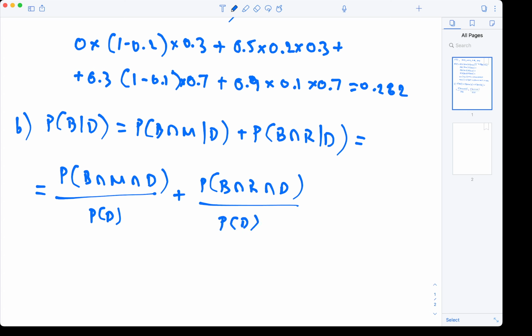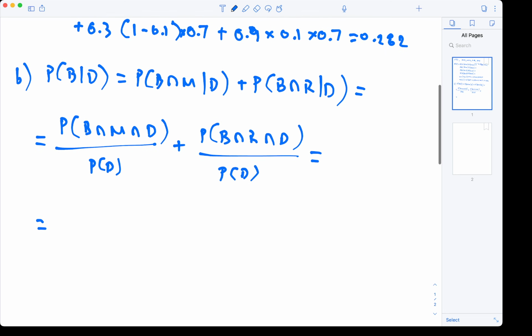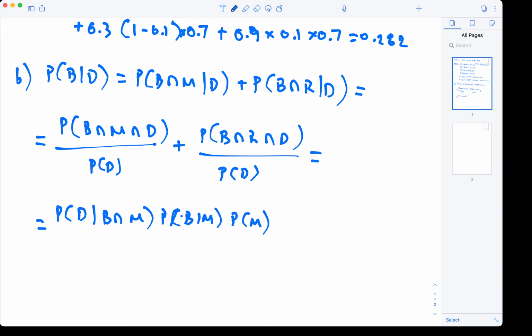The reason we can do it like this is that, and you could have used Bayes theorem as well for this, but we can do it this way, essentially doing the same thing. But the reason we can do this is because we can now express delay given bad weather and morning, which we know what it is, and then we can just use the probability of bad weather and morning, which we could express the same as before.